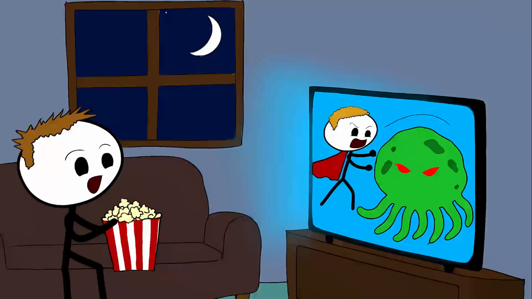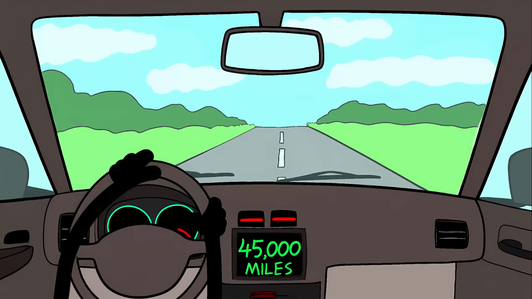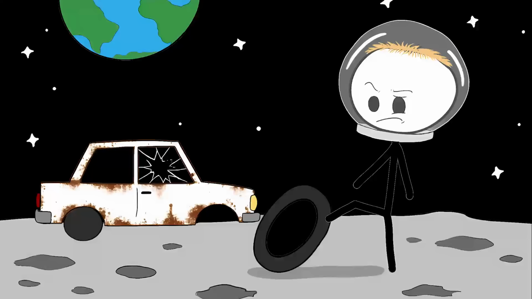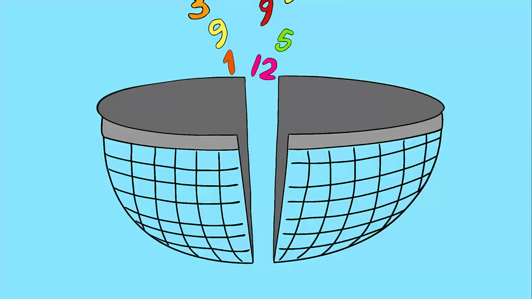Want movies from the golden age of practical effects? Best sci-fi movies 1970..1985. Google locks in on that specific window of film history. Looking for a used car with low mileage? Honda Civic 30,000..60,000 miles. You won't see cars that have been driven to the moon and back. It works for weights, distances, calories, and years. If there's a number involved, two periods can filter it.